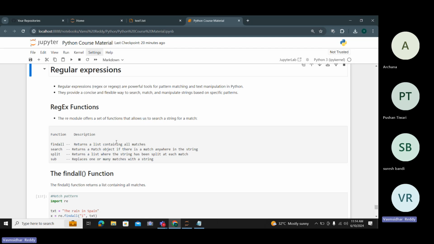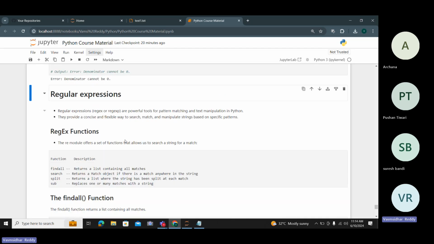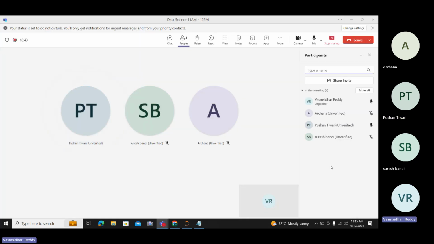And the regular expressions. This is mostly used for data science students in the NLP topic. Simply, regular expressions are used to clean text classification data, text-related data, whatever things we have in text. That will completely work on NLP.